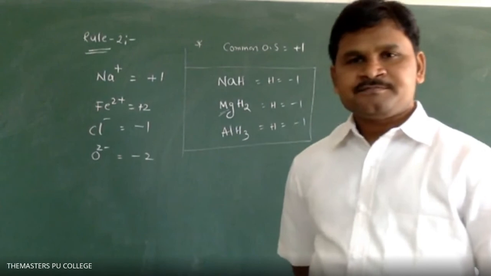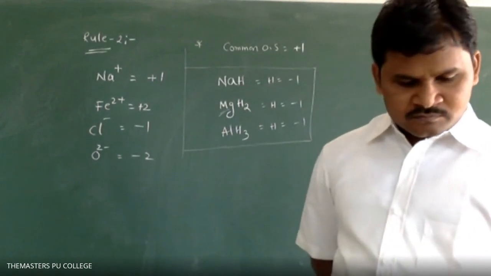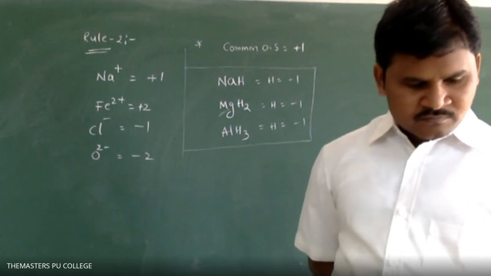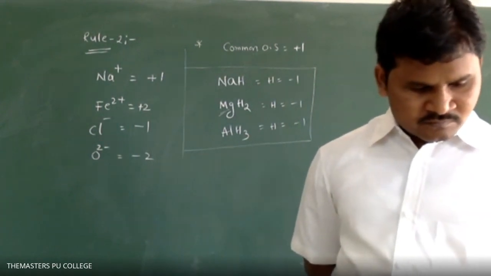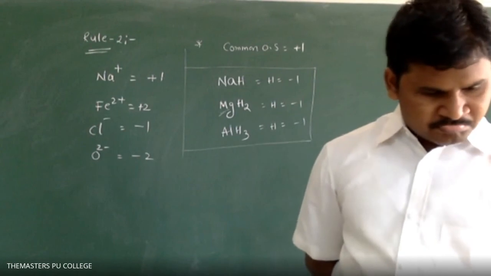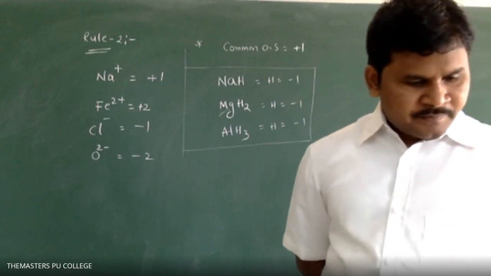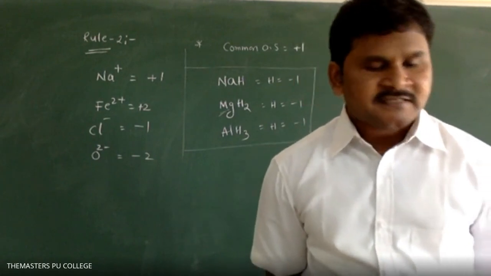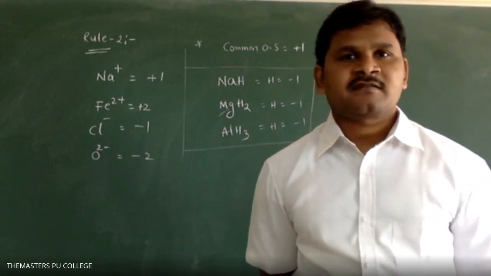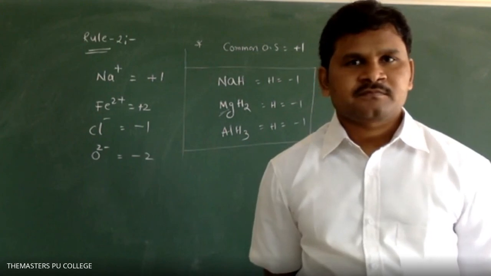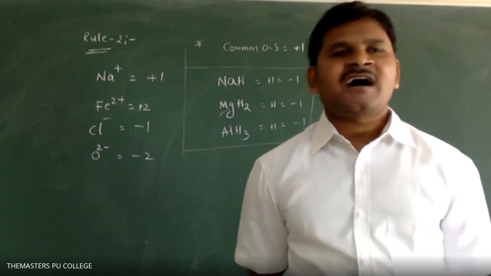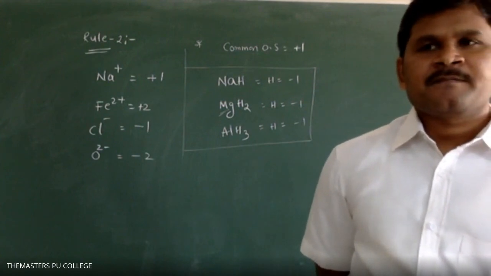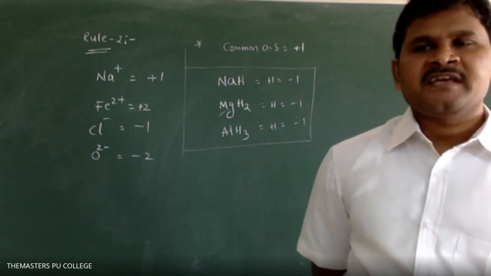Next, another rule. The oxidation number of all alkali metals is +1 in their compounds.